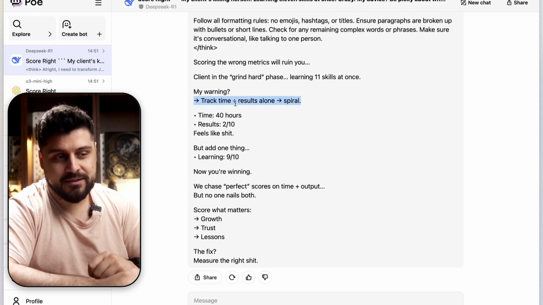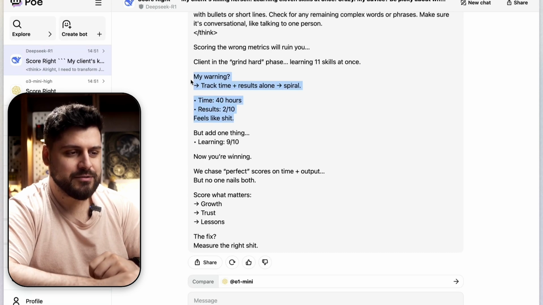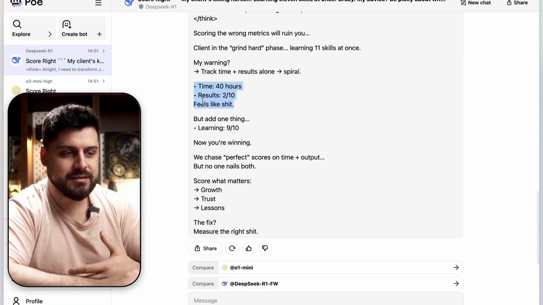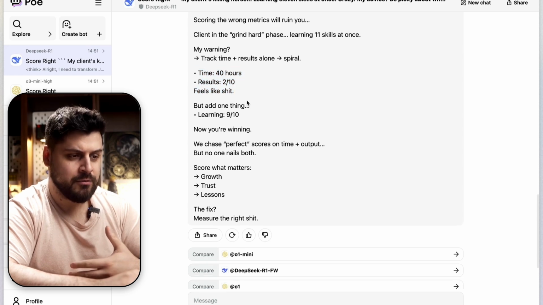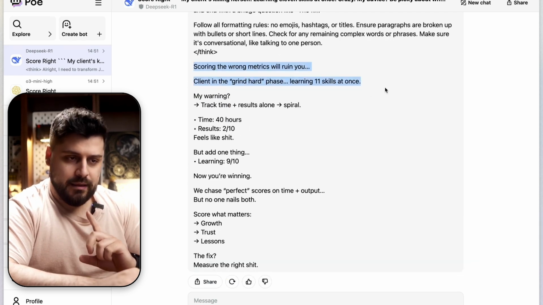For me, right now it seems fine. Okay, this feels like we're repeating the same stuff. It's kind of visualizing this, but it's not as clear as I would want it. Okay, but that one thing, now you're winning. Okay, the hook is better.